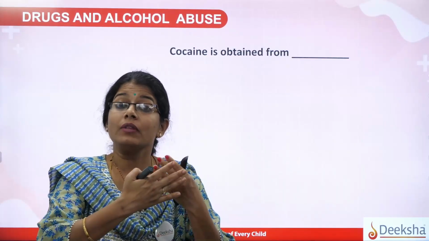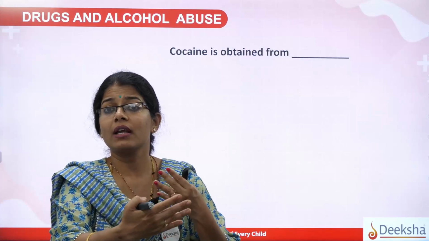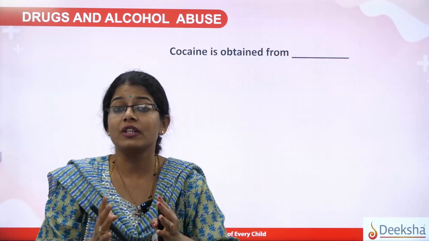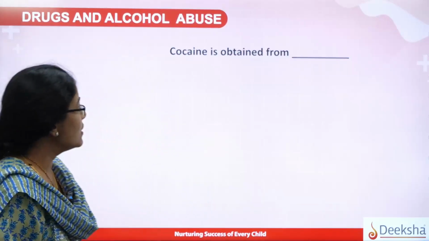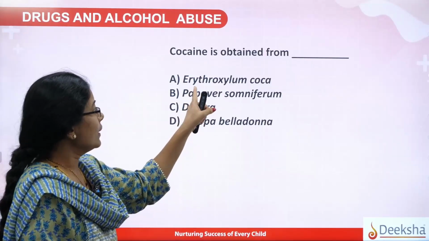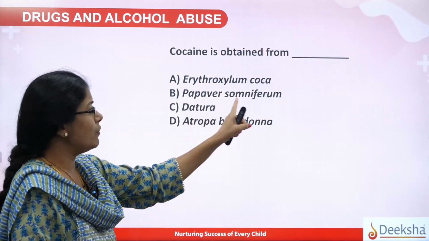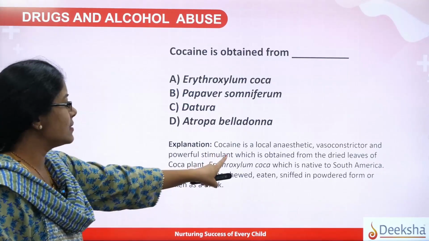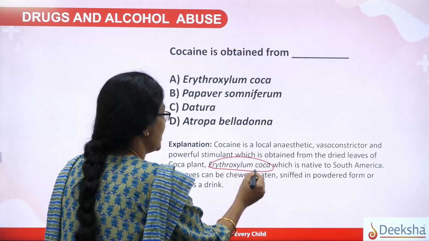And in turn, if there is continued drug abuse, definitely there will be deterioration of the health of the person because it directly affects the nervous system. Okay, so here are some examples of MCQs. Cocaine is obtained from Erythroxylum coca, Papaver somniferum, Datura, or Atropa belladonna. And the answer here is that it is obtained from Erythroxylum coca.